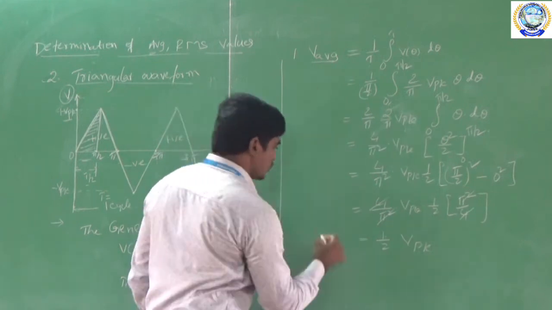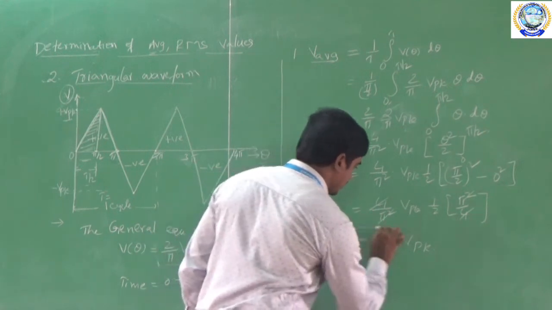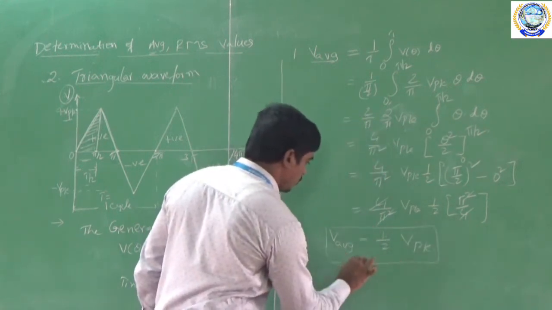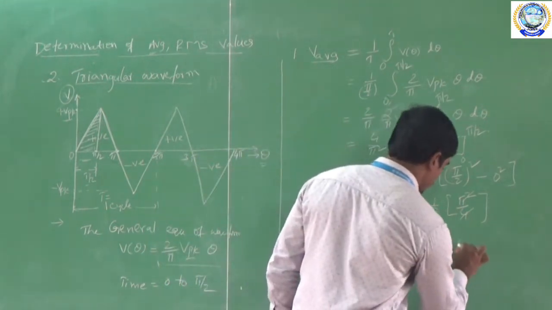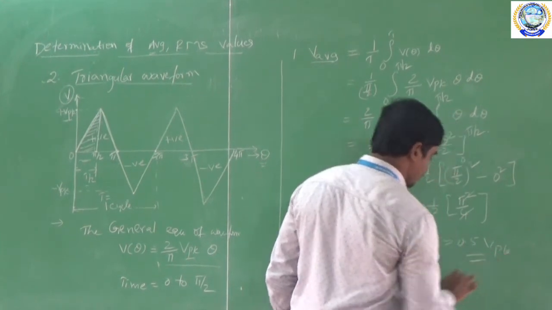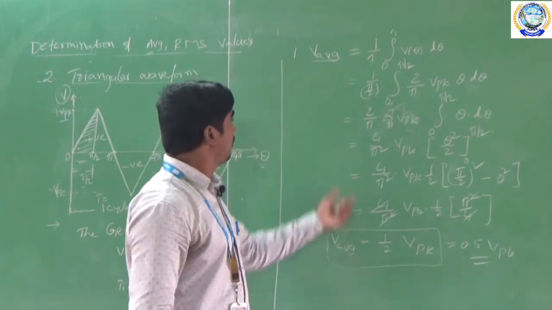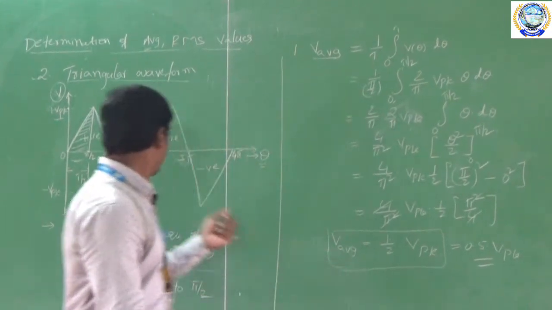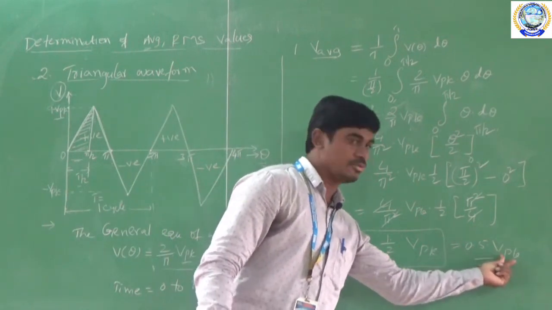So finally, we derive the formula for the V average is equal to 1 by 2 into VPK. So now, after simplifying this, 1 by 2 value is equal to 0.5 into VPK. That's why the V average value for the triangular waveform is 0.5 times VPK.